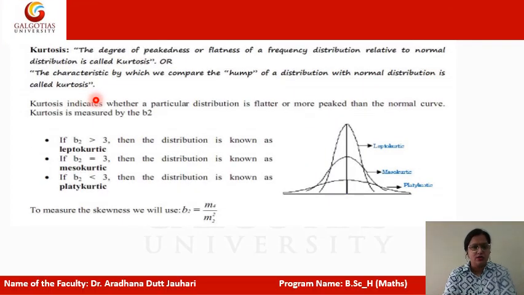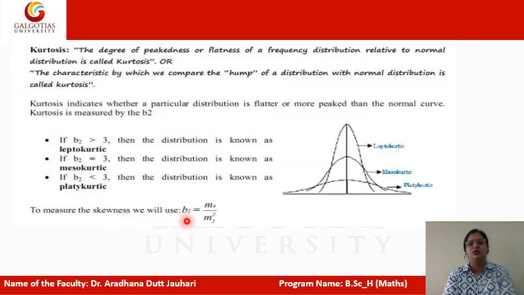Next topic is kurtosis. This is very important. This is the degree of peakedness, how peaked your graph is. This is a normal curve that we generally take. Three kinds of kurtosis are here: leptokurtic, mesokurtic, and platykurtic. If beta 2 is greater than 3, the distribution is known as leptokurtic; if beta 2 is equal to 3, it is said to be mesokurtic; and if beta 2 is less than 3, the distribution is said to be platykurtic.